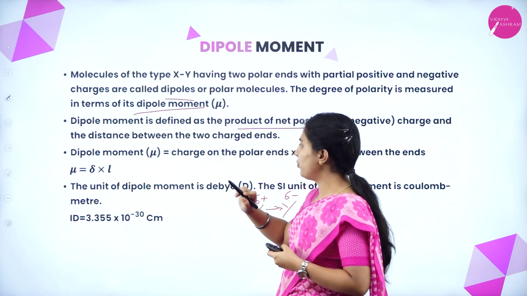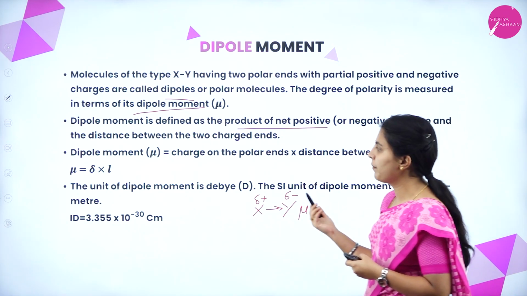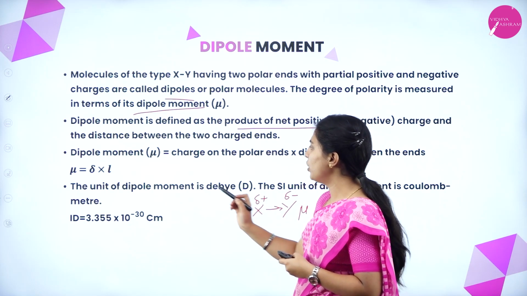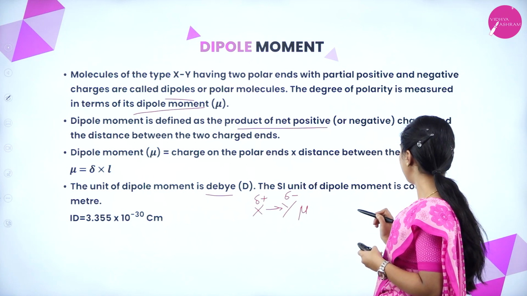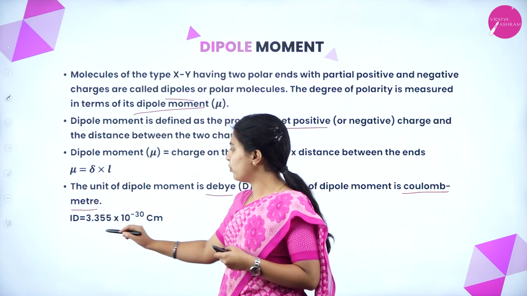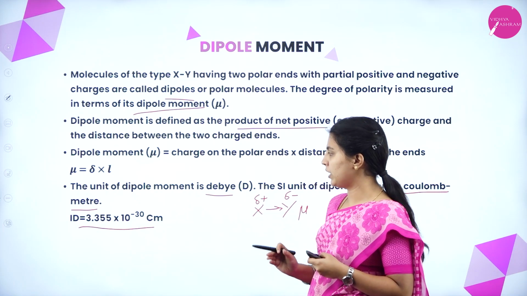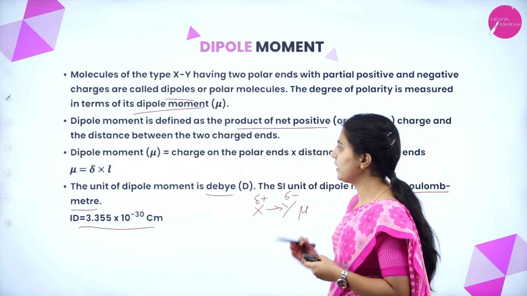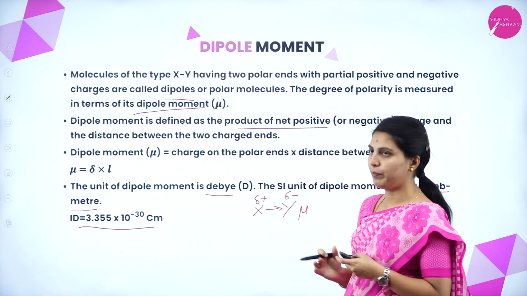That formalized dipole moment, charge on the polar ends into distance between the ends, that is mu equals delta into L, charge into distance. The unit of dipole moment is Debye. The SI unit of dipole moment is coulomb meter. 1 Debye is equivalent to 3.335 into 10 to the power of minus 30 coulomb meter. This is the standard of the 1 Debye. This is about our introduction or actual concept of dipole moment.